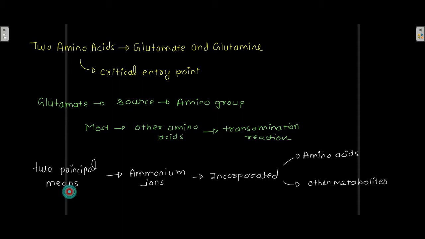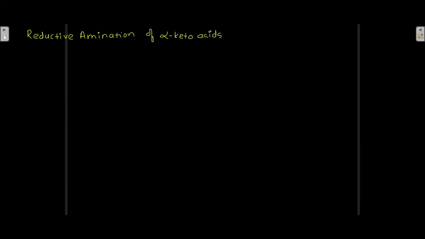Now, there are two principal means by which ammonium ions are incorporated in amino acids and other metabolites. Let's see those two principles. The first means is the reductive amination of the alpha keto acid.